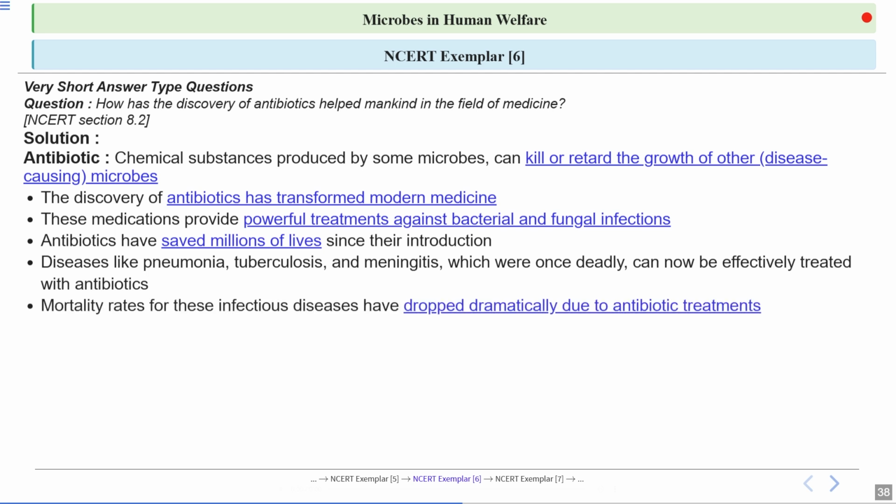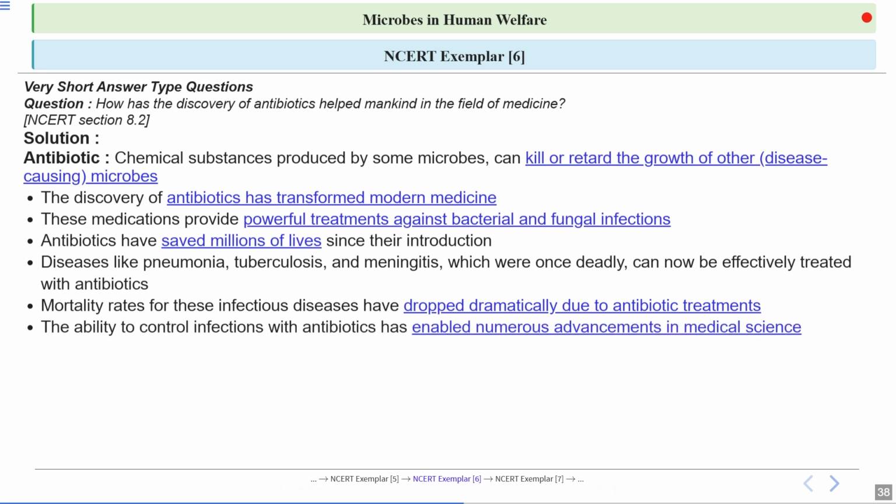Because of antibiotics, the number of deaths from infectious disease has dropped dramatically. This is one of the main reasons why people today live longer and are healthier as well. Finally, being able to control infections with antibiotics has allowed doctors to do things that were impossible before, like organ transplants and cancer treatment as well.